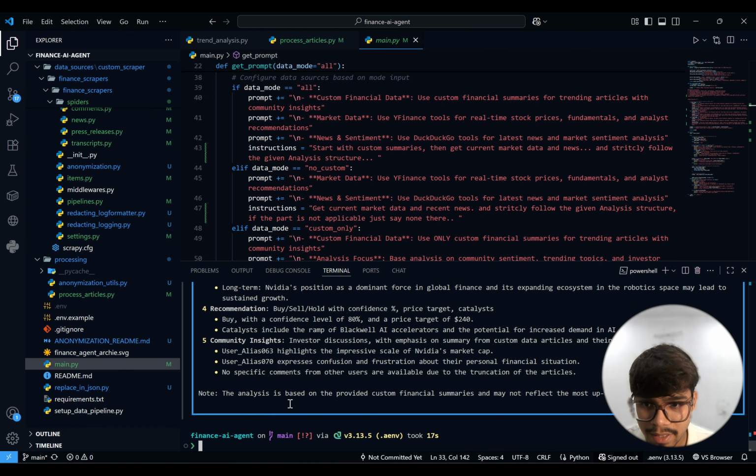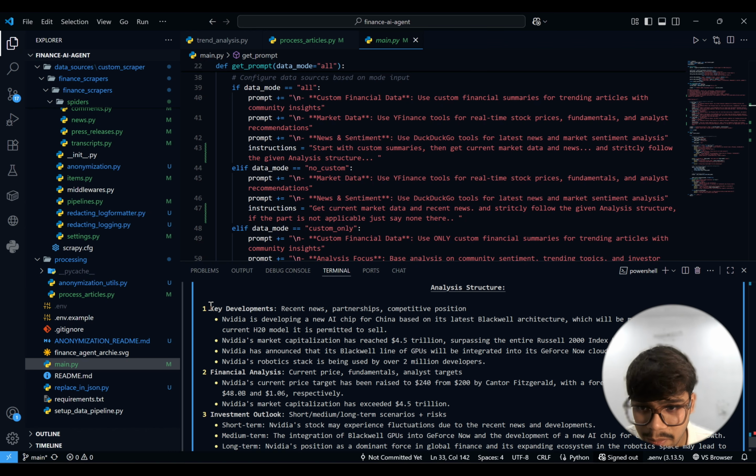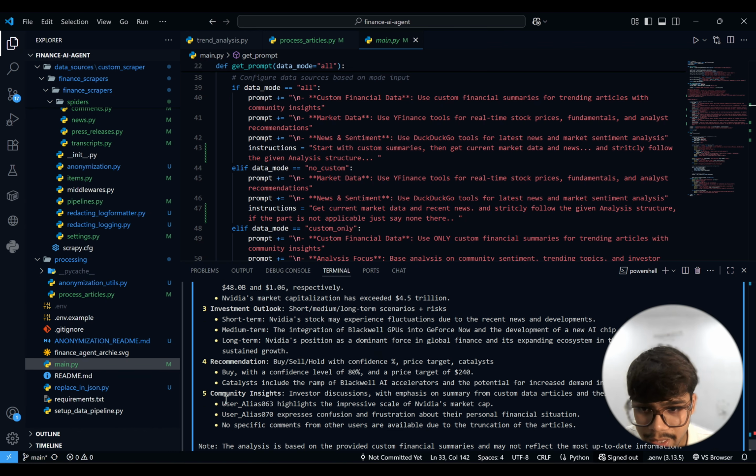So the request has been sent. See, we got all the four insights. I would say these are four generals, but the main focus should be on these community insights. We got the summary, we got what the user was talking about. This is not a real user definitely, but the content is real. So like the highlights for Nvidia market cap, expressing confusion and frustration about personal finances. As I told you, I was spending some time to learn about finances. I'm reading all of these articles together, going through each article and then coming up with an insight, right?